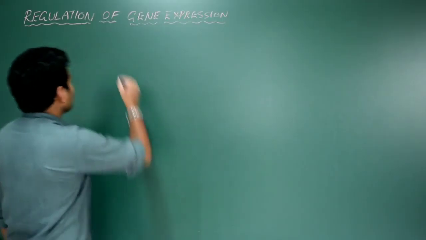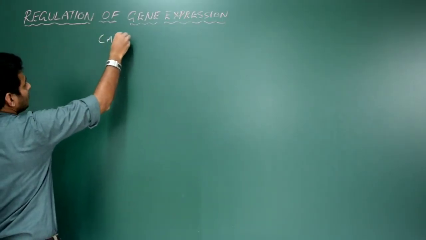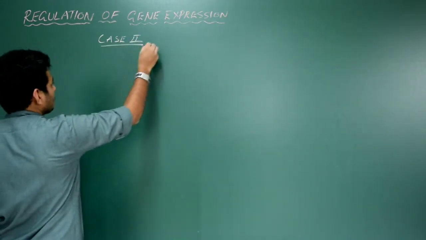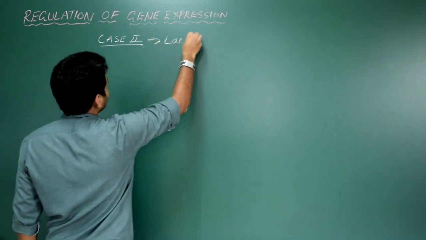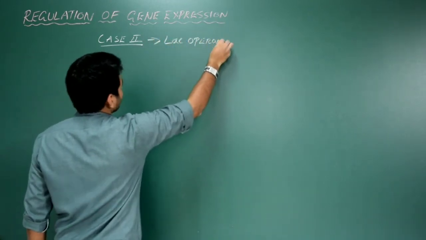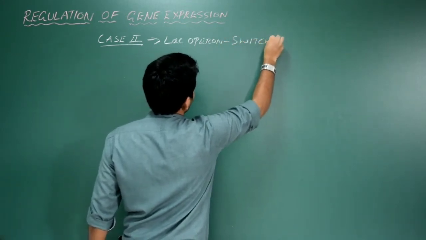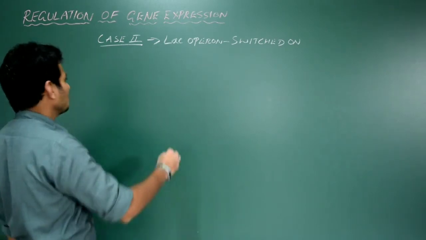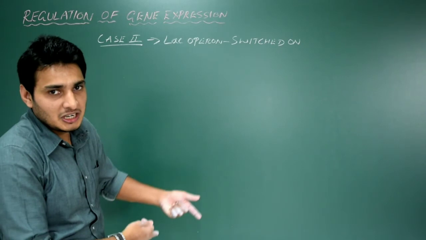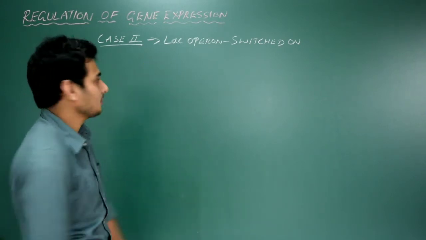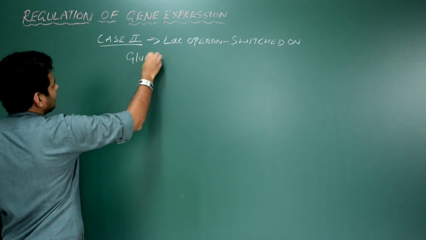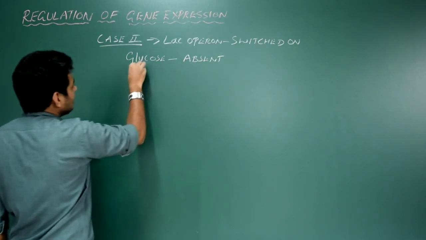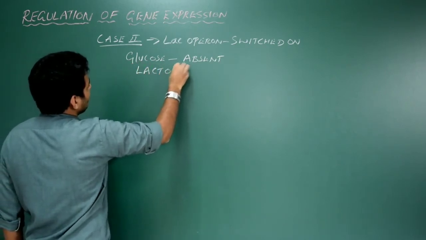Let me erase it. Now let me write case 2, that is when glucose is absent. So the lac operon is switched on. That means I need to activate the ZYA genes to produce the different enzymes for the metabolism of lactose, because glucose is absent. Instead of glucose, lactose is now available.